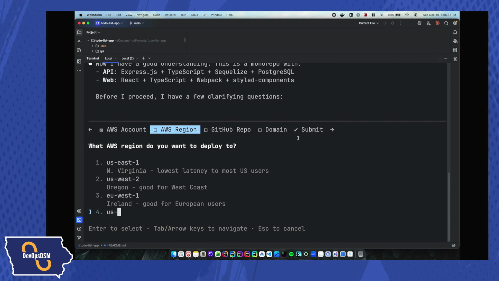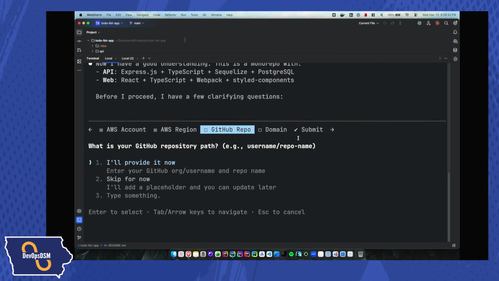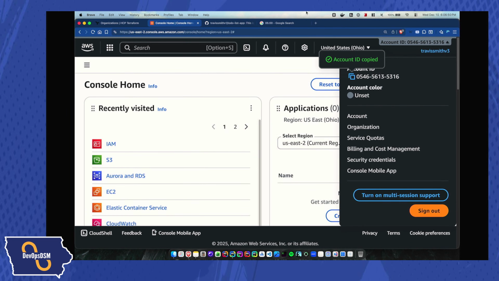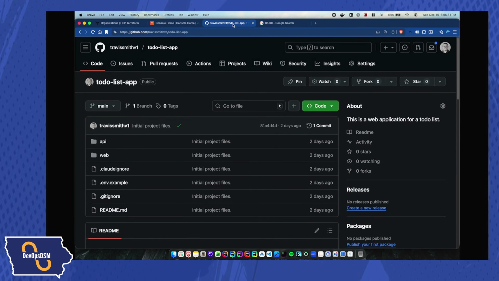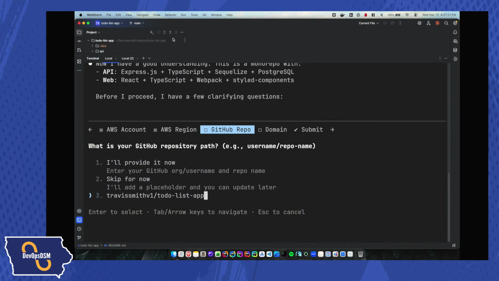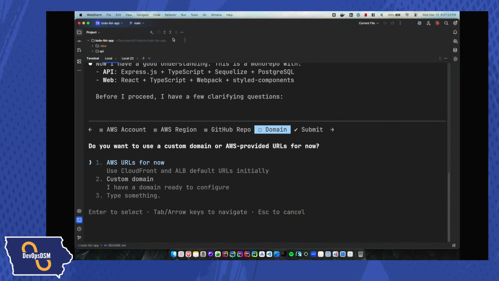I'm going to tell it I actually want East 2, and then it asks me what my GitHub repository is, so go ahead and type that. I have a GitHub repository out there for the Travis Smith to-do list app. It's actually public, so if you want to go look at it, you're welcome to. So go ahead and give that.